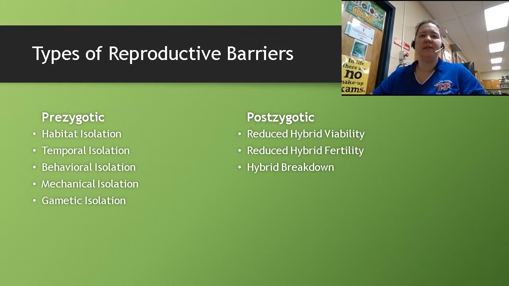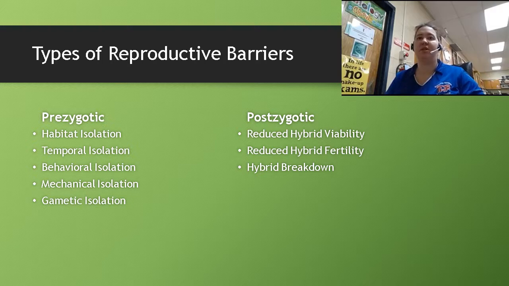So then there are different types of reproductive barriers, and eventually to be a species you have to have some sort of reproductive barrier. That reproductive barrier can happen pre-zygotic, which means before the zygote is formed, or post-zygotic, where the zygote is formed and potentially can be born, but for one reason or another it doesn't survive. So like the mule.